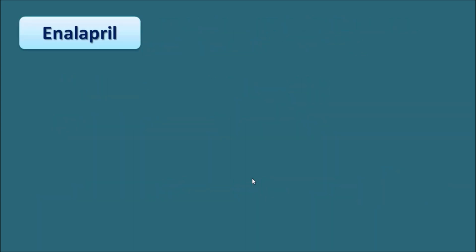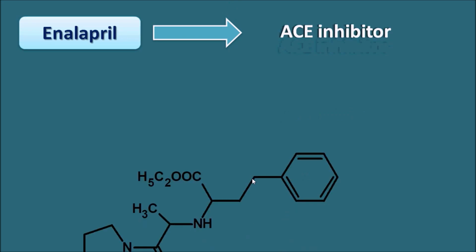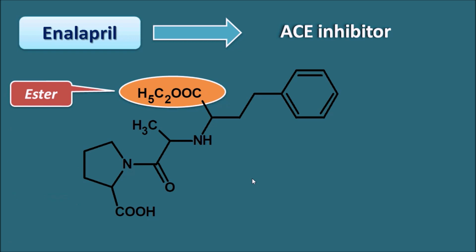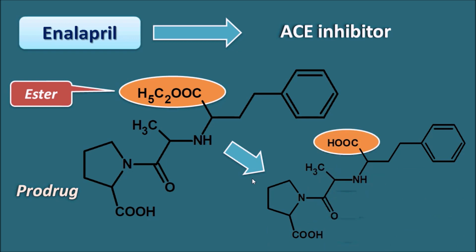Enalapril, as the suffix pril indicates, is an ACE inhibitor, an angiotensin converting enzyme inhibitor. This is the structure of enalapril, and we can observe in the structure an ester functionality. Because of this ester functionality, it acts as a prodrug. When this ester is cleaved by hydrolysis, it can be converted to the active metabolite. Within the body, it can be metabolized so that the ester functionality is converted to a free carboxylic acid.